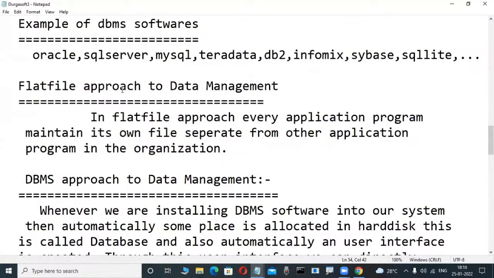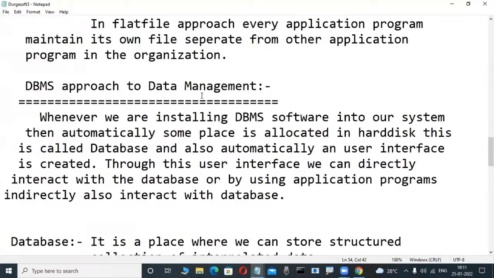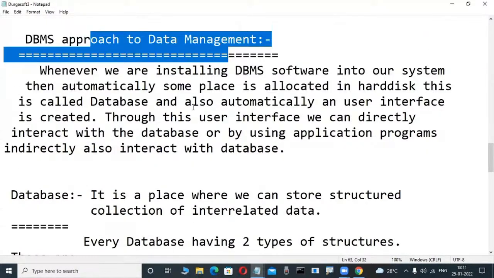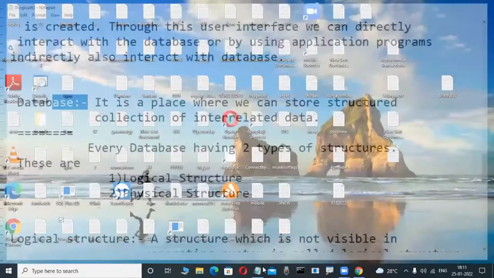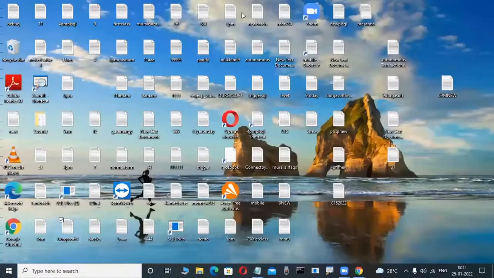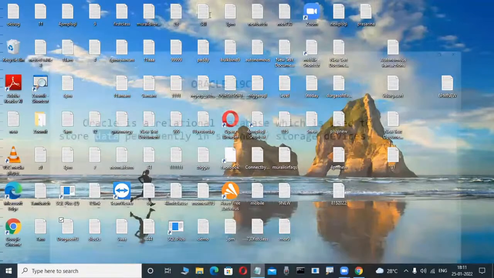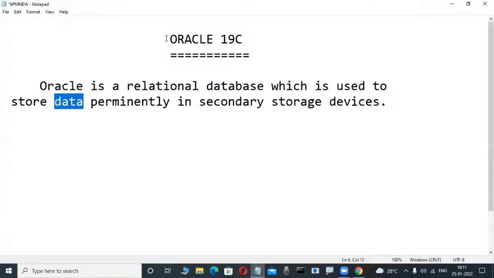Now here, the DBMS approach to data management, what is the advantage? Then what is this database? We are learning one of these days. Okay, not first. First means you are confusing only. That's why directly, okay, so now we are showing practically, then you will understand.